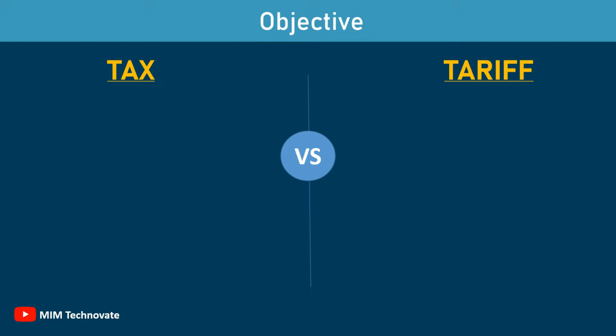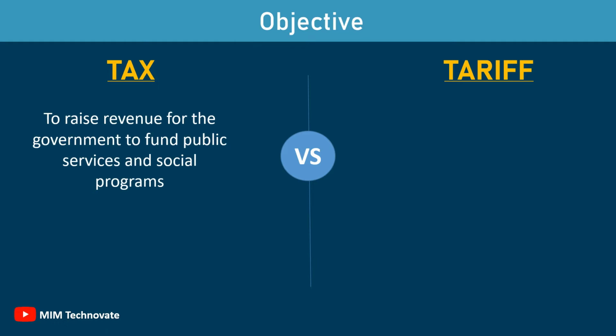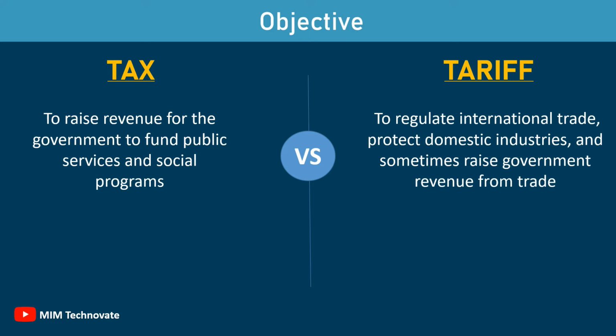Objective. The primary objective of taxes is to raise revenue for the government to fund public services and social programs. The main purpose of tariffs is to regulate international trade, protect domestic industries, and sometimes raise government revenue from trade.